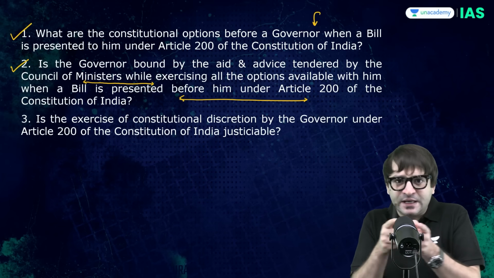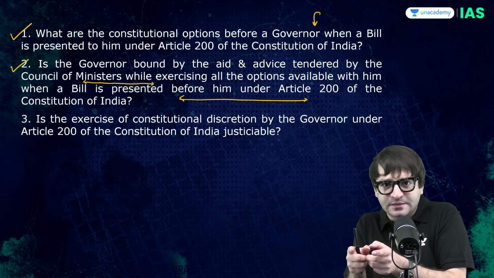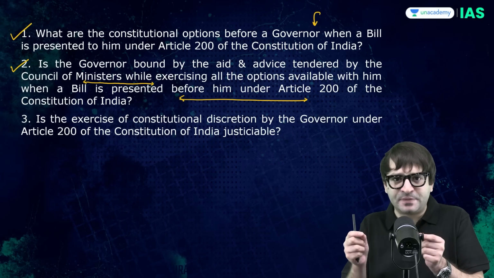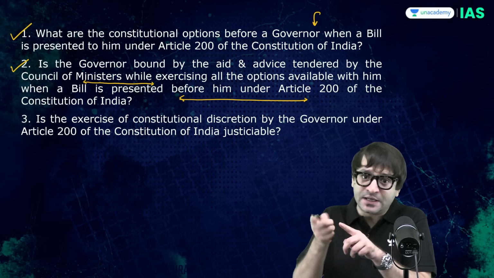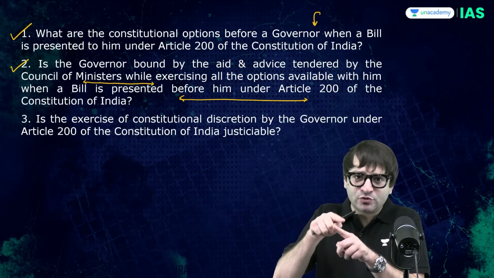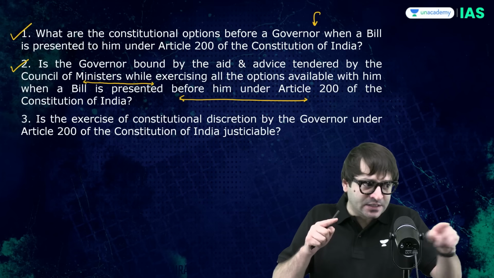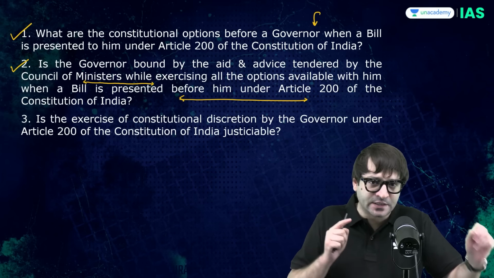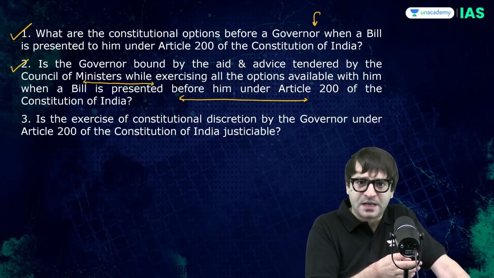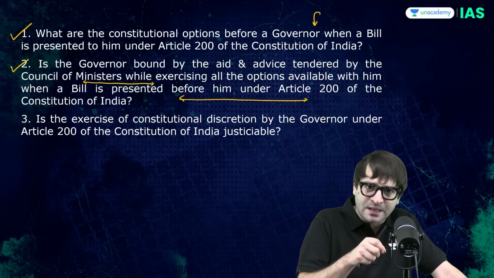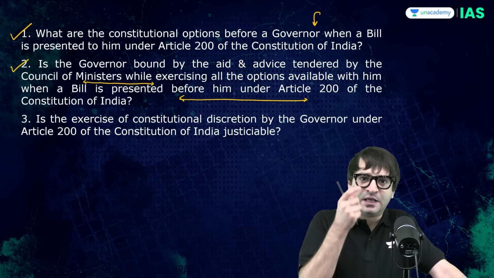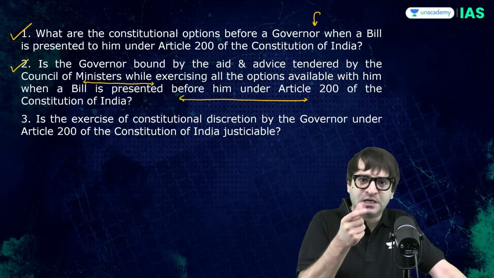But if you are going against the advice of the chief minister and Council of Ministers, who advise you to sign this bill, but the governor does not want to sign it, you have to take this decision in 3 months and return the bill to the legislature for reconsideration. But once the same bill is passed again, within 1 month, you have to sign this. And within 3 months, you have to reserve this bill if you want it reserved for the consideration of the president.